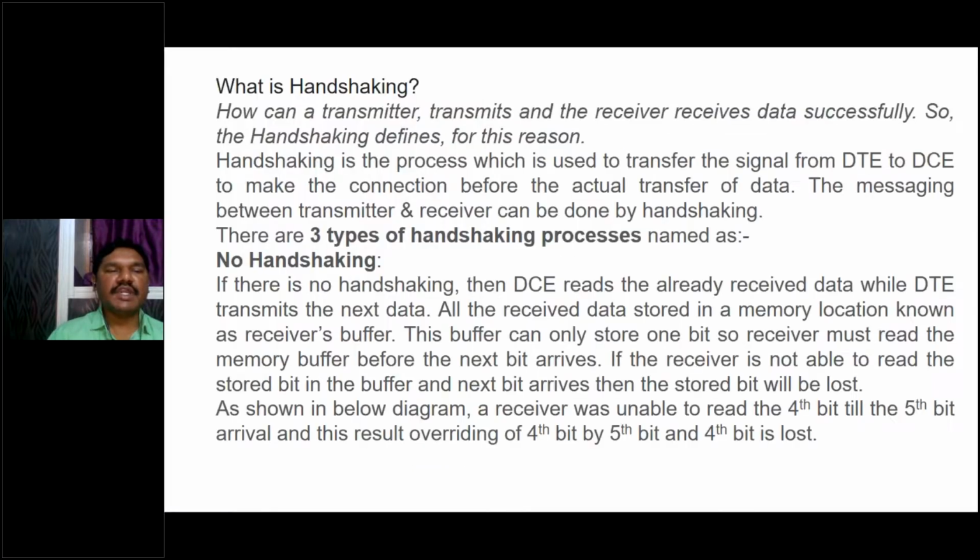Right. So in no handshaking, if there is no handshaking, then the DCE reads the already received data while the DTE transmits the next data. Right. All the received data is stored in a memory location known as the receiver's buffer. This buffer can only store 1 bit, so the receiver must read the memory buffer before the next bit arrives.